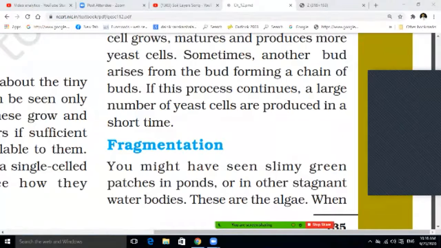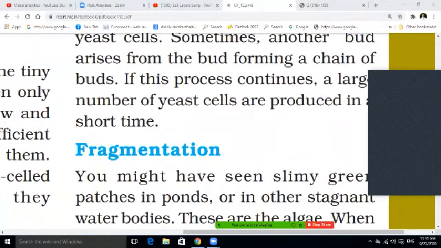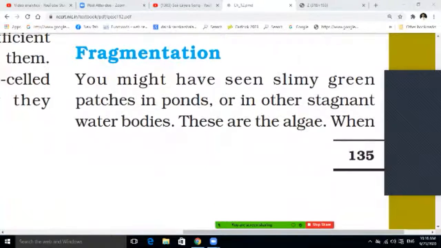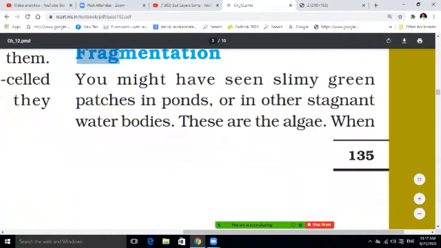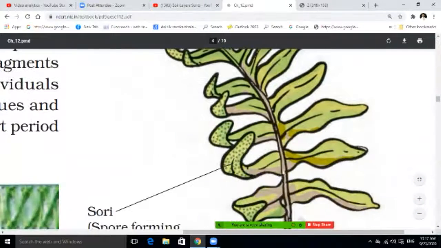Next thing that comes is fragmentation. You have already seen a slimy green patch. I gave you yesterday's question also. Within a short time it has just grown all over the pond. Slimy green patches in ponds and other stagnant water bodies are algae, and this happens due to fragmentation. I think Leela's question was this, so you can do that.